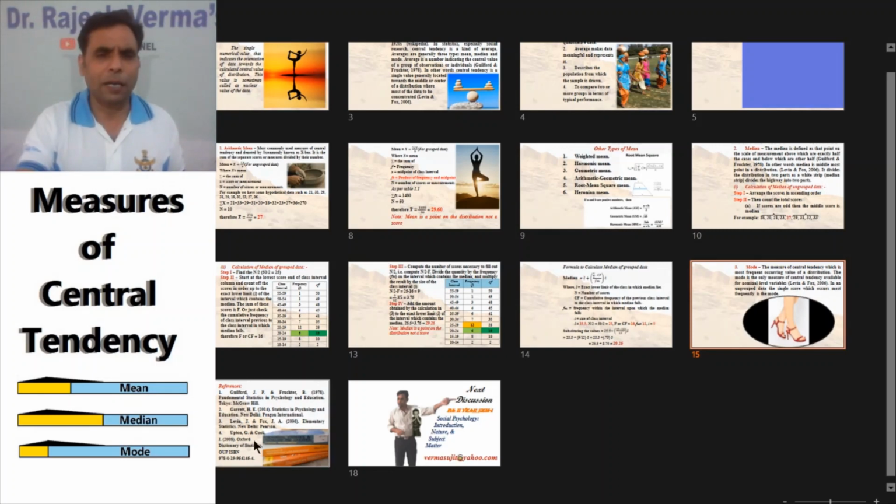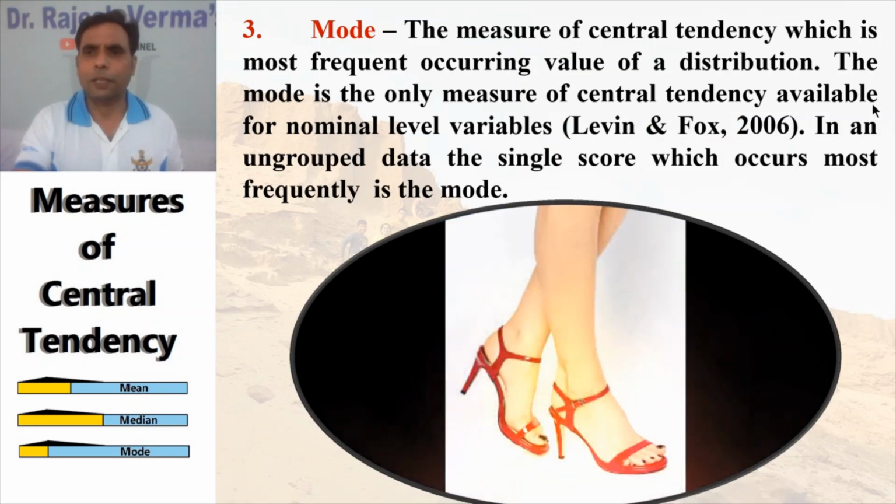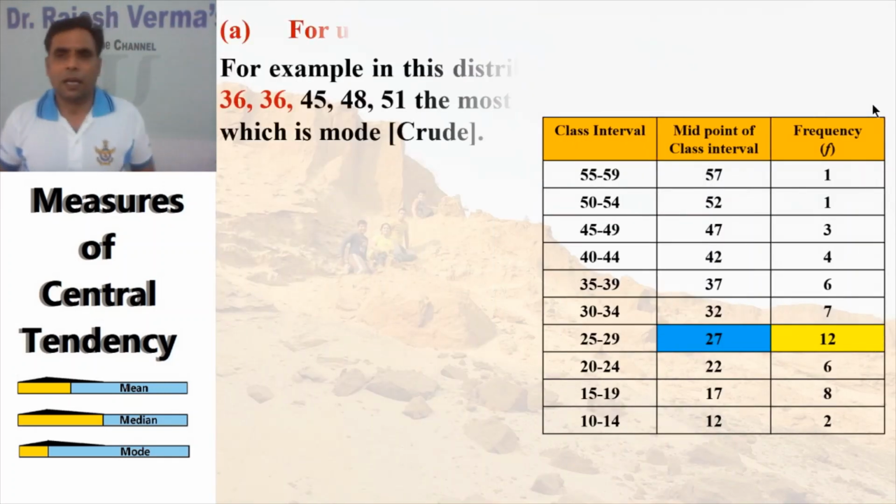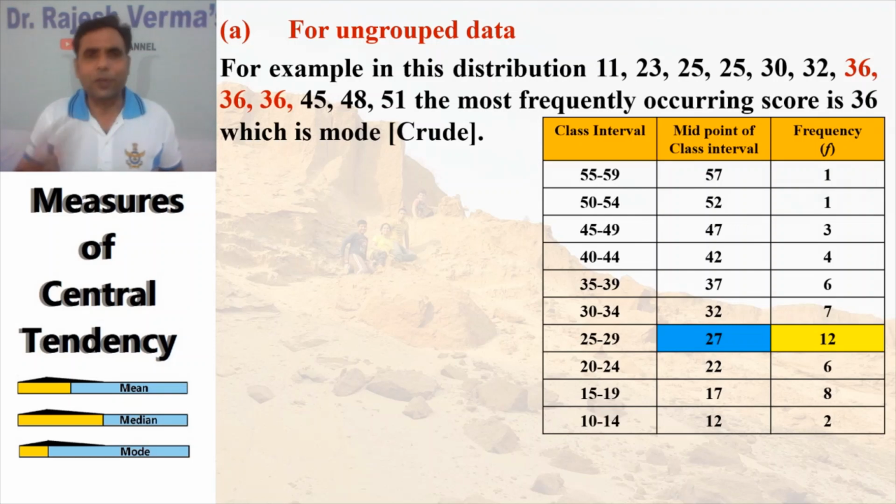Next slide will be this one. If you calculate the mode of ungrouped data, that is the simplest case. For example, there is a distribution: 11, 23, 25, 25, 30, 32, 36, 36, 36, 45, 48, 41.